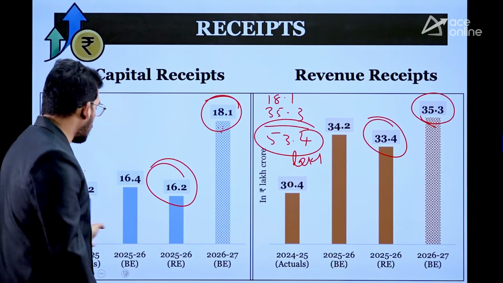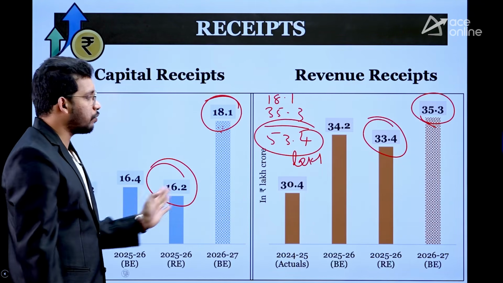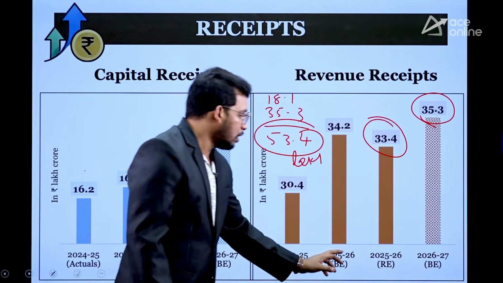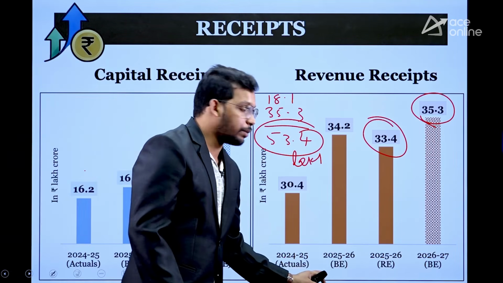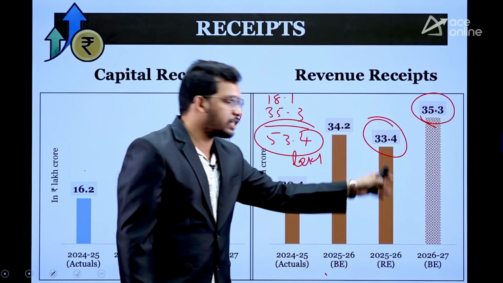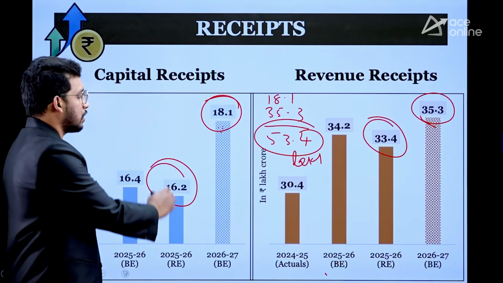Right, you can check other years also, whatever they may ask in the exam, right. So, this is actuals and this is last year when they proposed, they have shown this number revised as of 10 months, right.